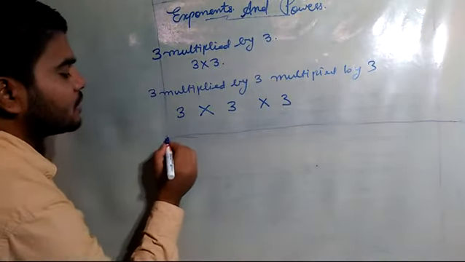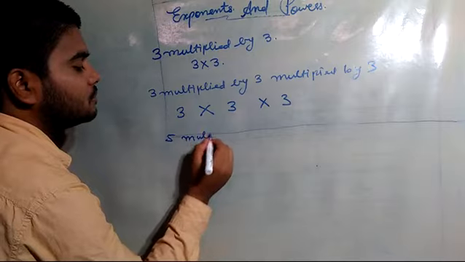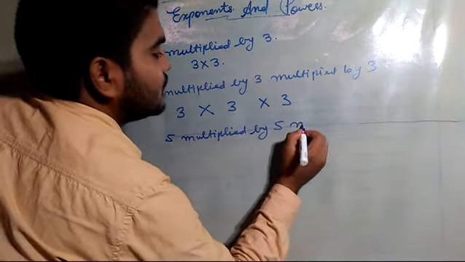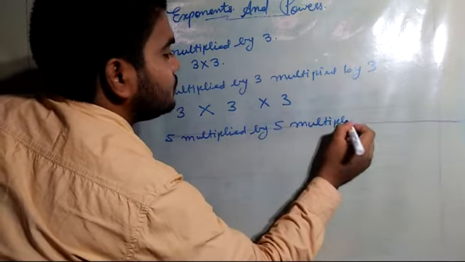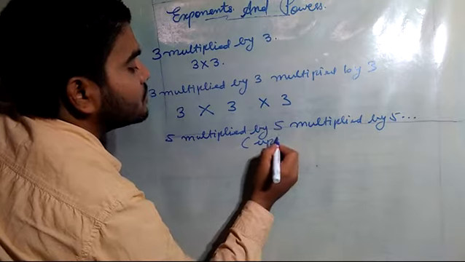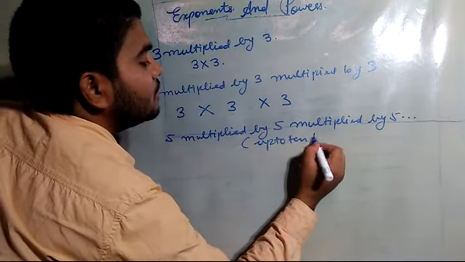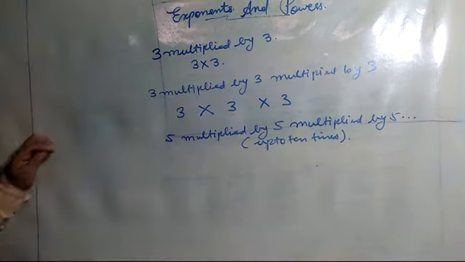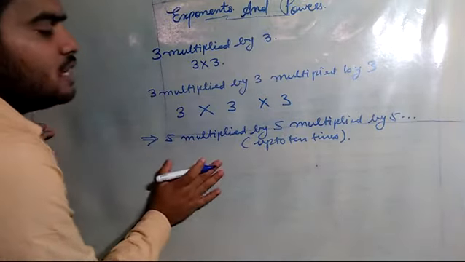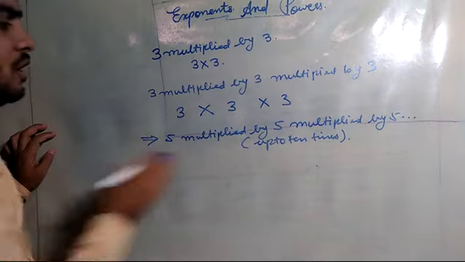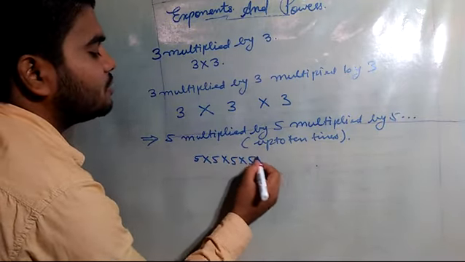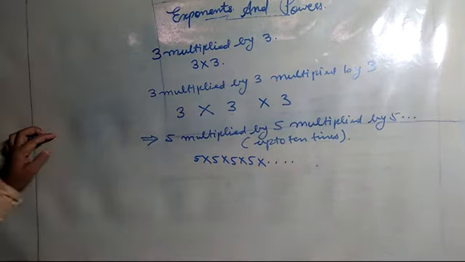If I say 5 multiplied by 5 multiplied by 5 dot dot up to 10 times, then don't you think that this will be tedious for every student, even for me, to write 5 multiplied by 5 multiplied by 5 up to 10 times?